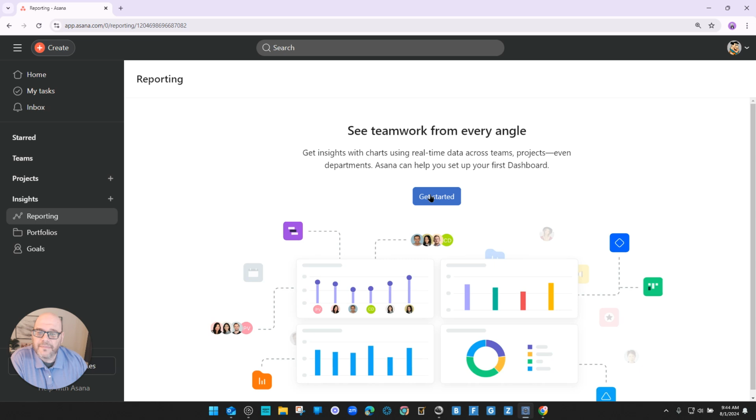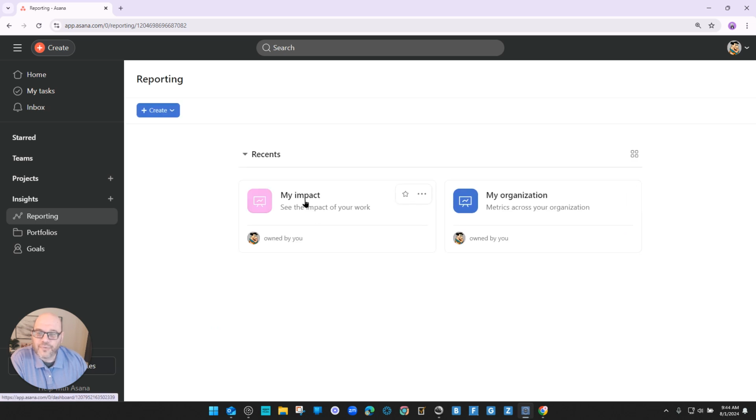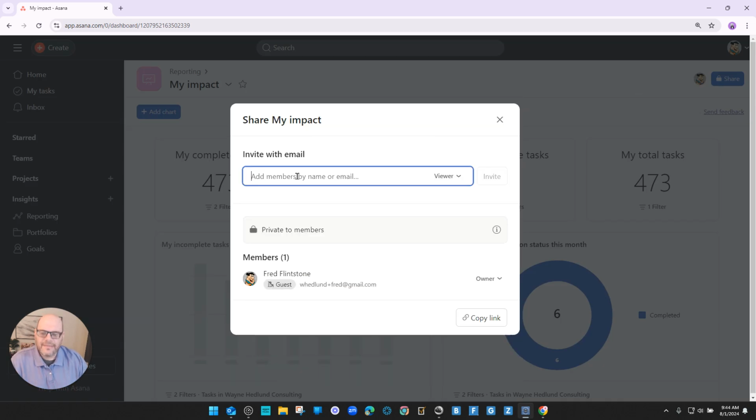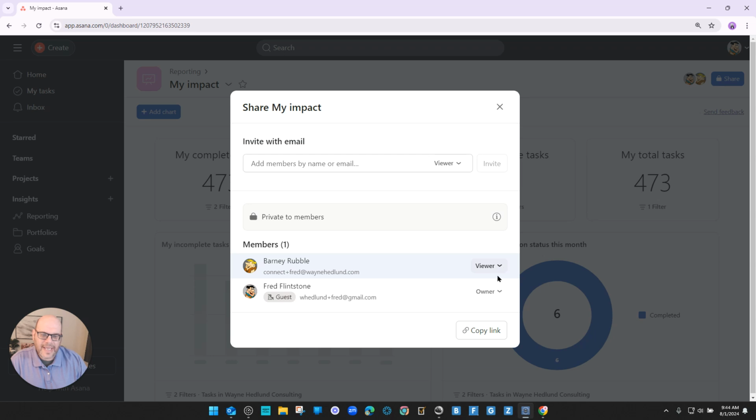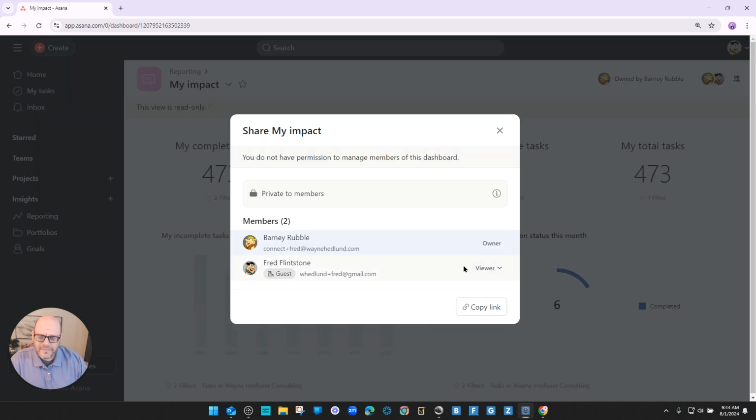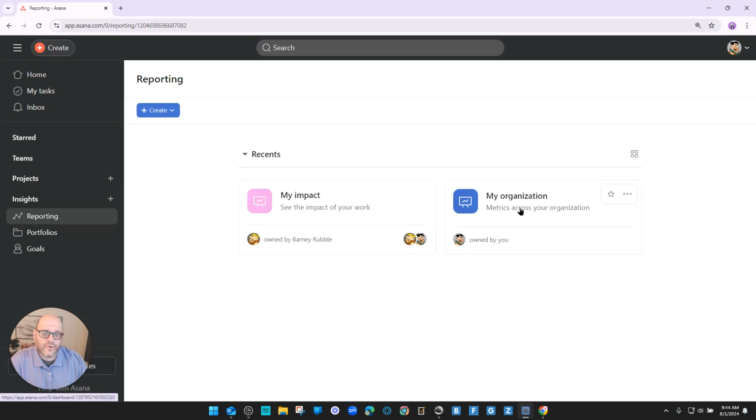Another thing that I will recommend is if Fred has any reports, like he has a report here called My Organization, another one called My Impact, and these are probably auto-generated by Asana, but you'll see that Fred owns them. So you could actually come into these reports if you wanted to and reassign them to someone else so that we don't lose whatever work we had. So okay, I've invited Barney. I'm going to set him as the owner. And now I feel like we're not losing that particular dashboard or report.